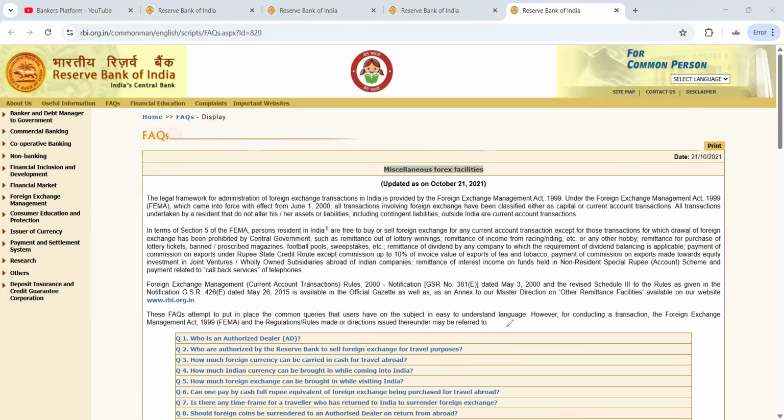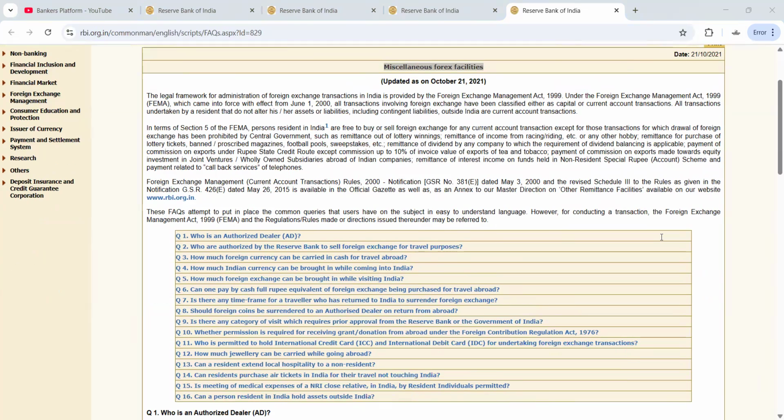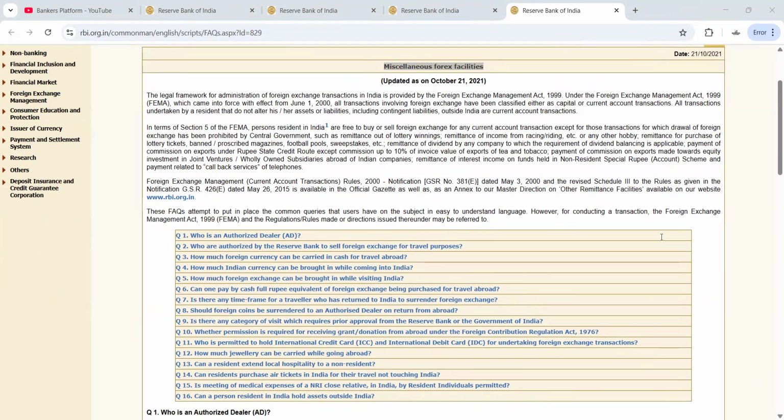So here some questions are there which are in the form of FAQs. These questions we will be discussing and how we have to apply them in the exam. First is the legal framework for administration of foreign exchange transactions in India.